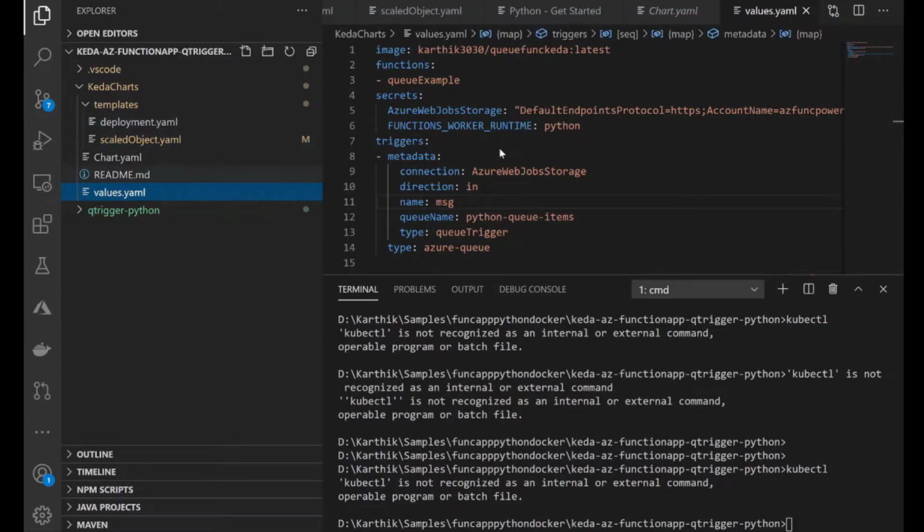So values.yaml is a file which gives you something like a variable file, or a value file that has the values that you want to repeat. Say a certain name like the queue name you want to repeat in multiple files. You can put it in the values file and then call it from the other files. With the Visual Studio Helm plugins, if you install it, it will actually autocomplete, which is a beautiful and cool feature, because I still remember writing YAML files before and it sucks. It is very crazy and you have to remember everything, and it is a nightmare.